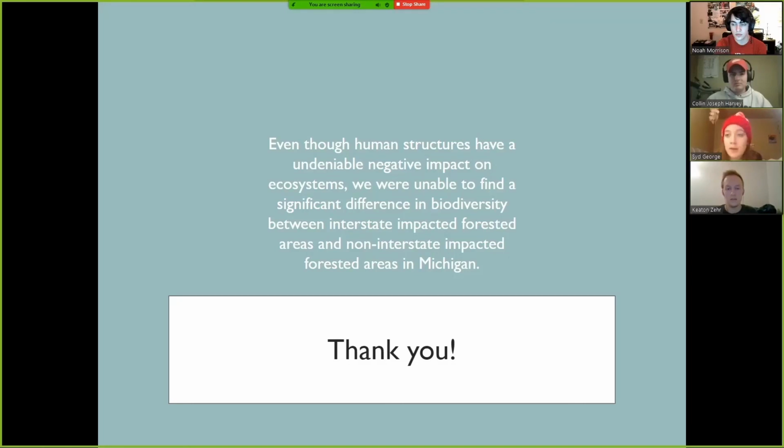Okay, so our takeaway message is, even though human structures have an undeniable negative impact on ecosystems, we were unable to find a significant difference in biodiversity between interstate-impacted forested areas and non-interstate-impacted forested areas in Michigan.